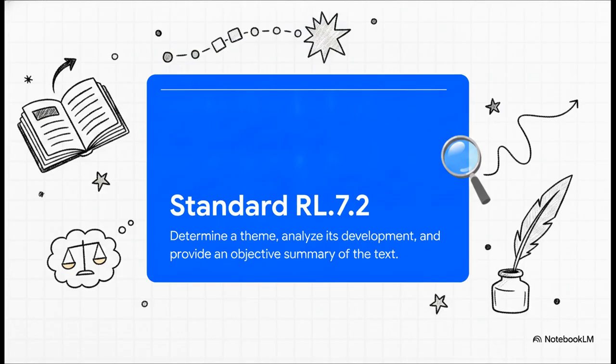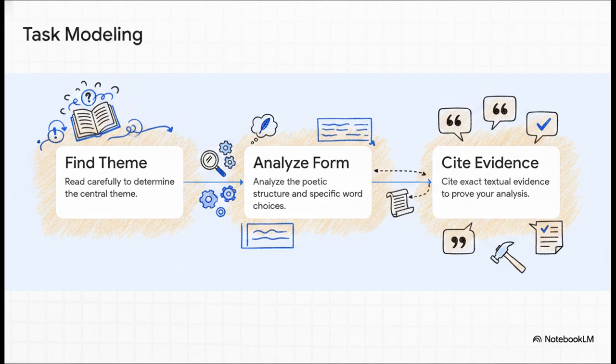And remember, objective is key. It means leaving our personal biases at the door. We aren't summarizing how the poem made us feel. We're summarizing the verifiable, thematic journey the author created. So let's walk through this modeled application task step by step.